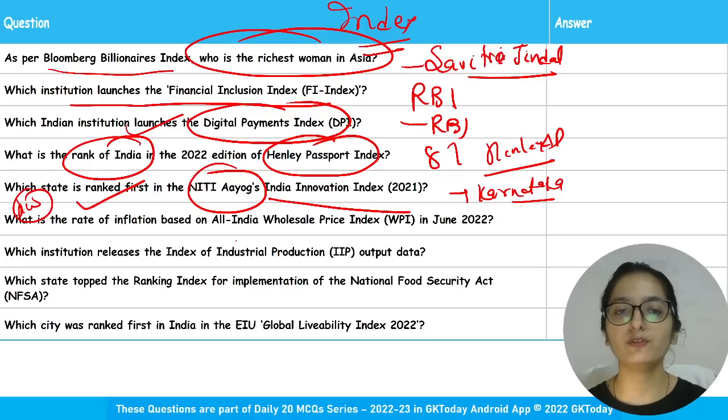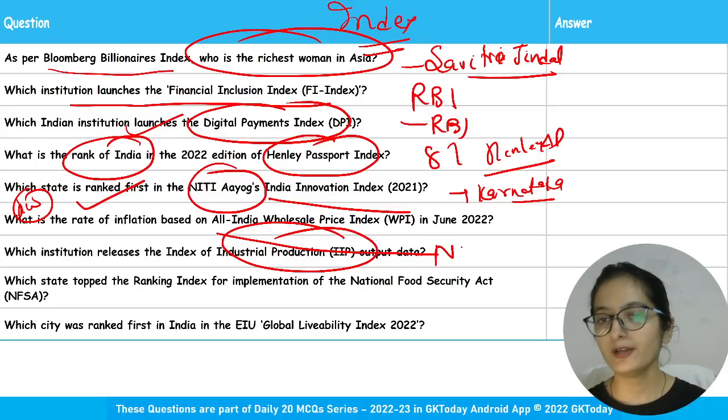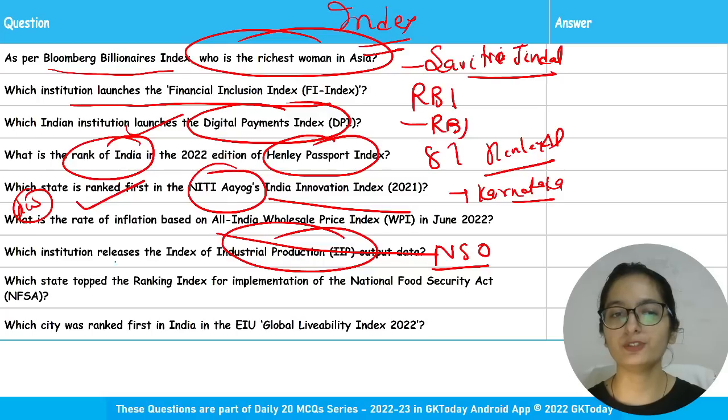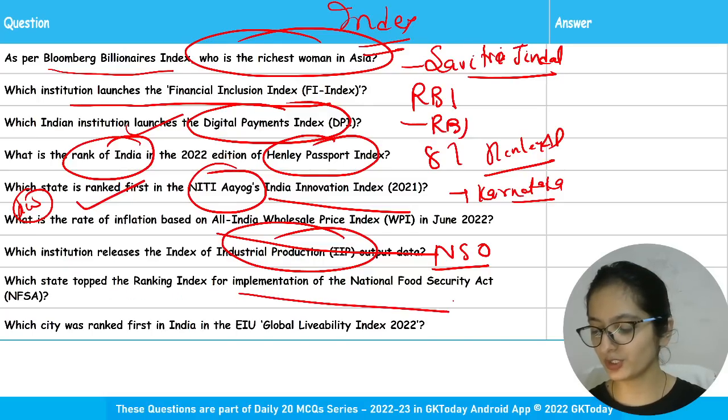Okay, this question is your homework. You have to tell the rate of inflation based on All India Wholesale Price Index. Next question is regarding IIP. Which institution releases the Index of Industrial Production output data? National Statistical Office. Which state topped the ranking index for implementation of National Food Security Act?